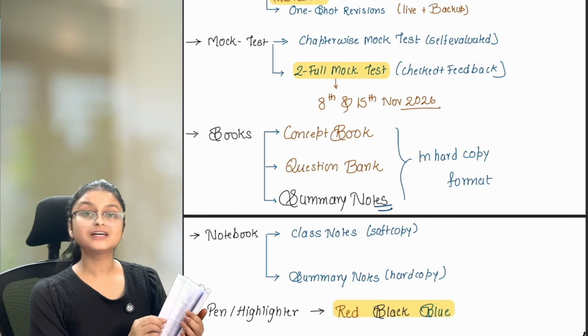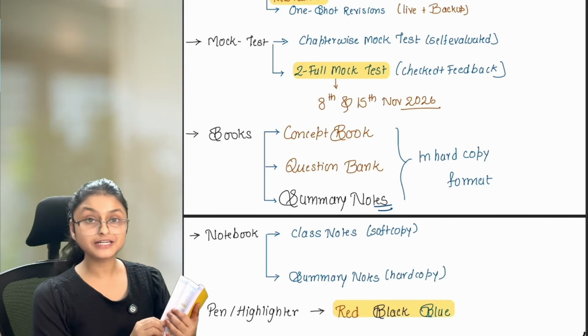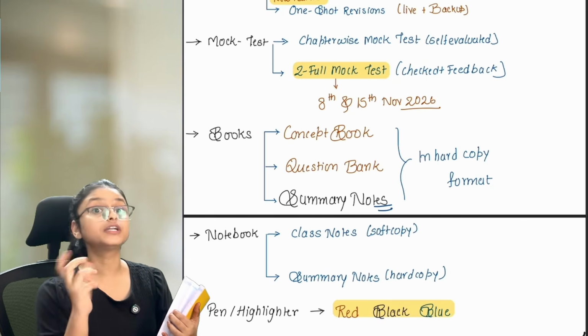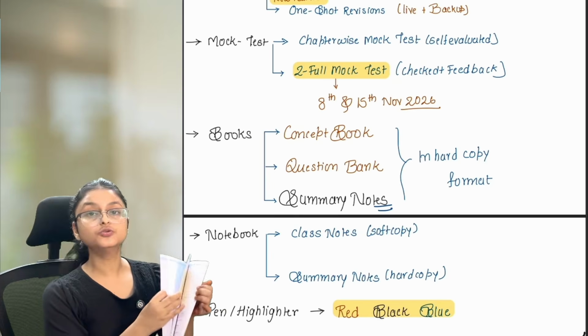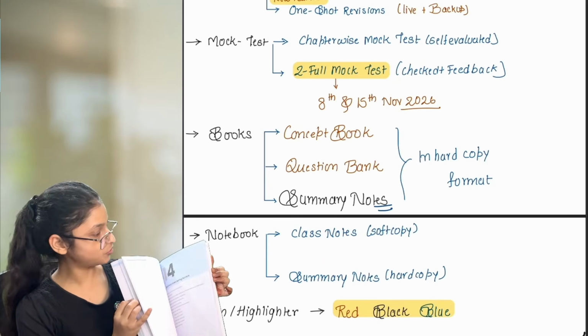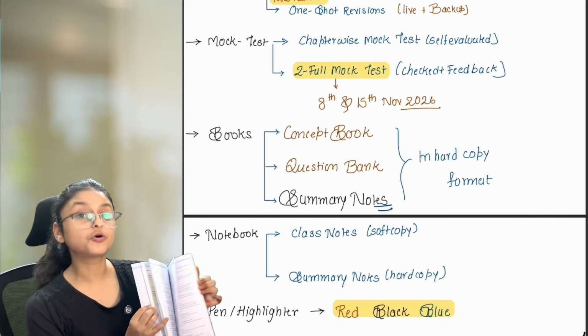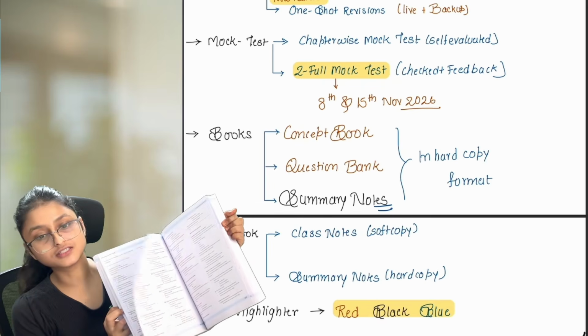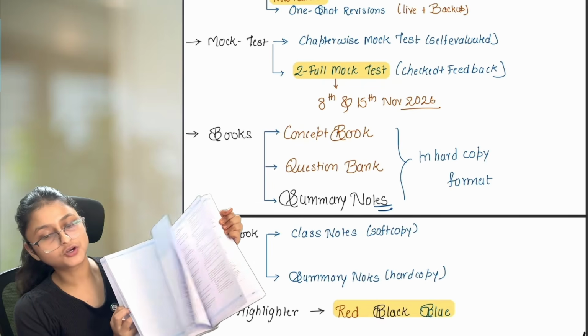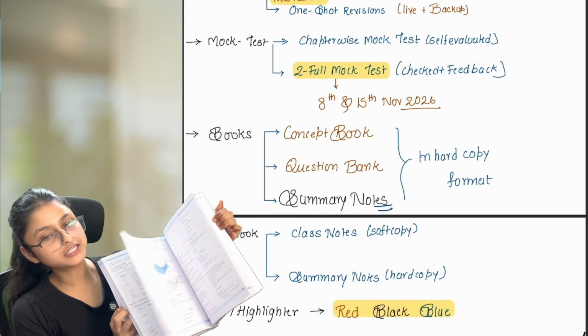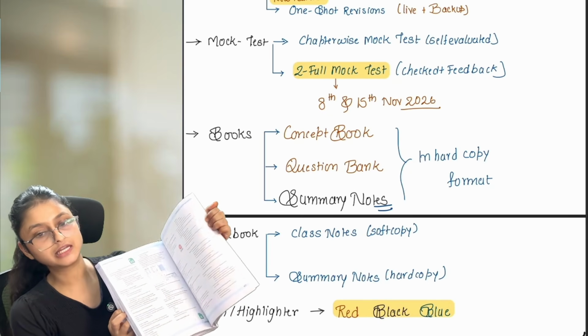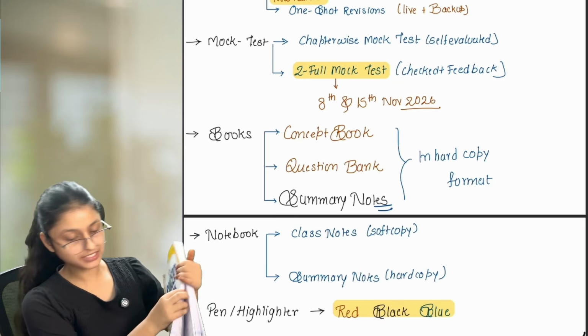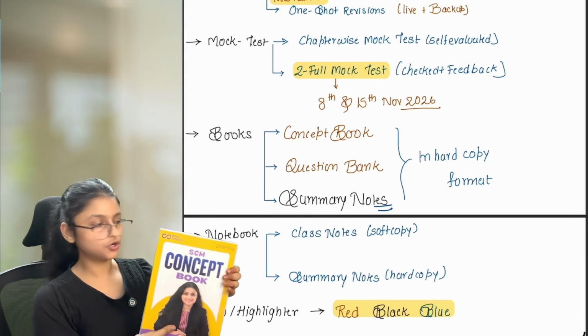Plus with that, all the practical part, specifically your section B, which is quantitative techniques, I have provided each and every concept, which has been written here, that how you're going to approach and what is the step-by-step process in which you're going to solve the questions. Okay, so this is how your book looks, and we have covered each and every chapter in detail. The theory, the practical, each and everything has been covered in here, and that is your concept book.